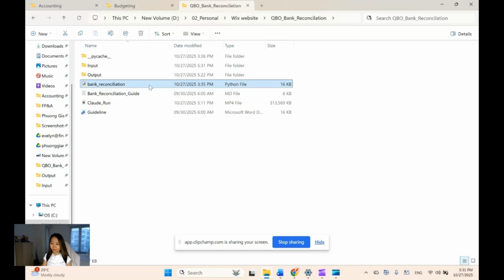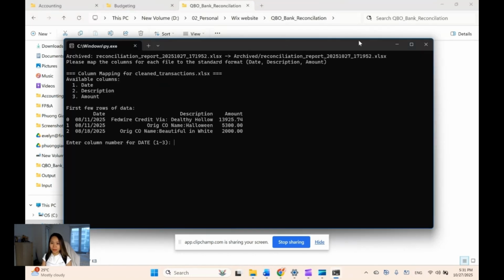Right now I will try to run this so that I can showcase how the AI works. I click on this and you can see it here. The first thing it does is put the old version of this file into the archive folder, as logic that I put in before, because I don't want the output folder to be messed up. So every time I run the program, it archives the old version into the archive folder and just stores the most up-to-date one.